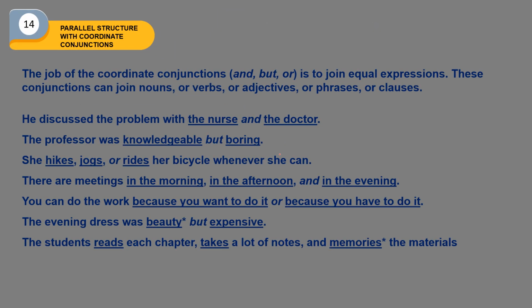Okay, we come to the next skill, skill 14. Parallel structure with coordinate conjunctions. In this lesson, we only learn about and, but, or. The job of coordinate conjunctions and, but, or is to join equal expressions. These conjunctions can join nouns, verbs, adjectives, phrases, or clauses. Have a look at the examples.